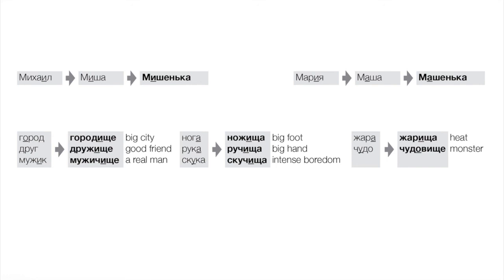Okay, now some feminines. Ножища would mean a big foot. We'll see that, by the way, in Crime and Punishment when we get to it. A character is described as having big feet. Ручища is a big hand. Скучища is intense скука, right? Intense boredom, right? So you could be speaking of a class and say скучища, right?